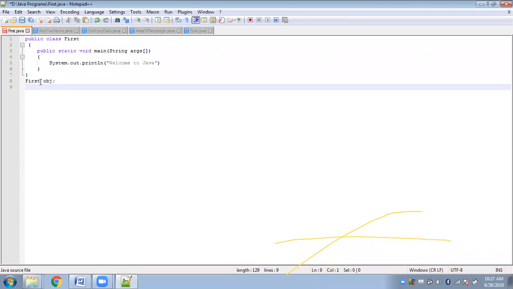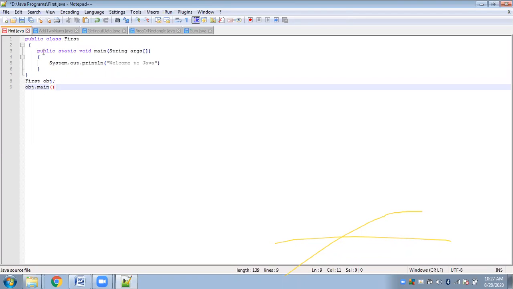Then, using that object created, you have to access the function. So here my function is main. This is how you access functions from inside a class using objects. But in my case this is not valid. Why? Because this is my object, and I am calling the main function using my object, but the main function is not to be called by your object.